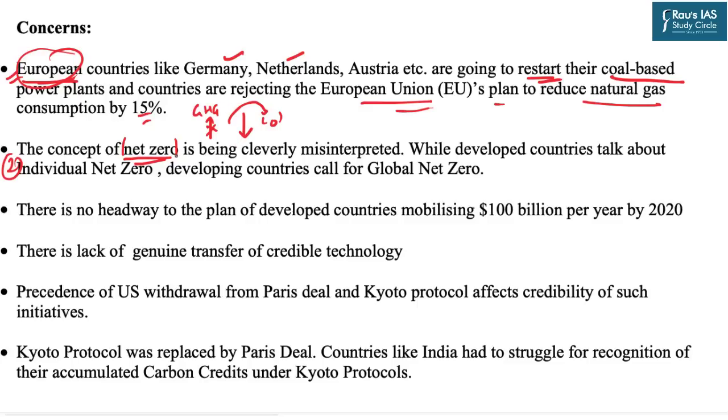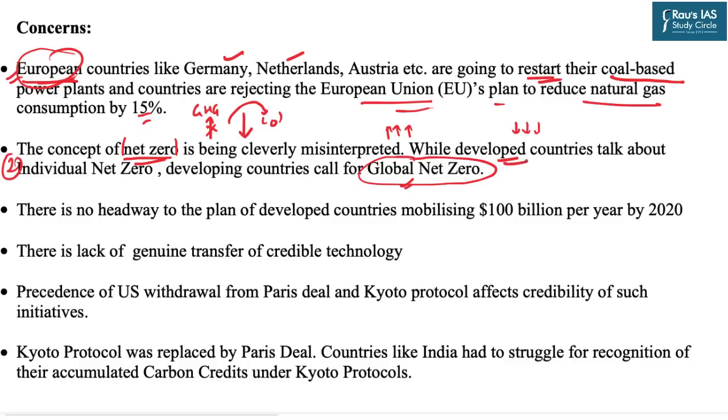But now this is being cleverly misinterpreted, because in the Paris deal, the word which is written is the global net zero. That means every country does not have to go for net zero emissions. It is the global net zero. For example, there can be few countries which can keep on emitting the greenhouse gases, and there will be another set of countries which can act as the carbon sinks.